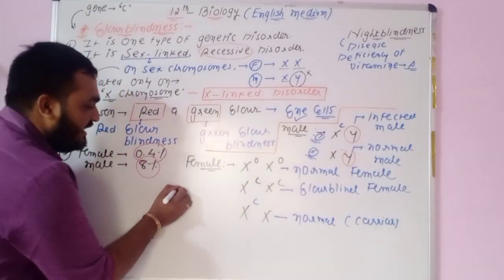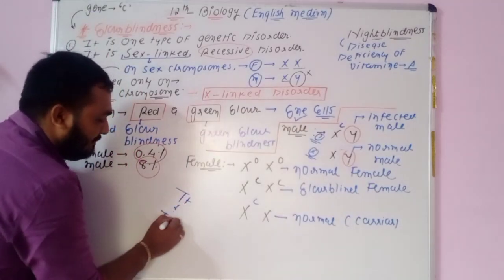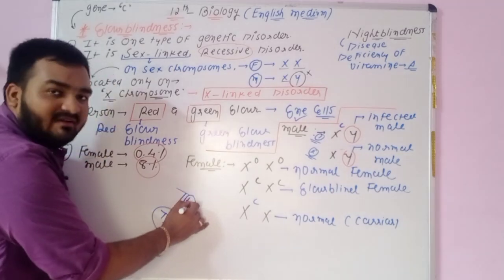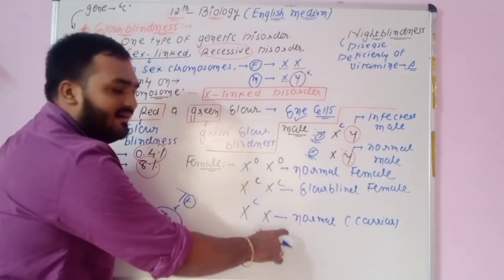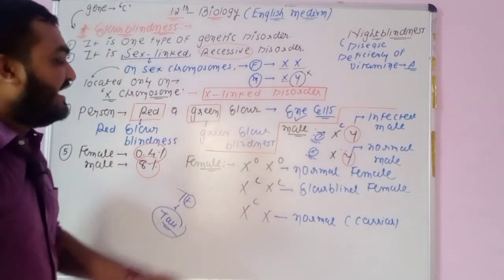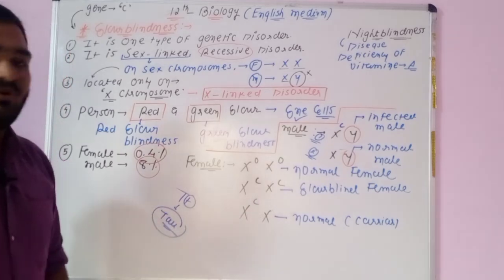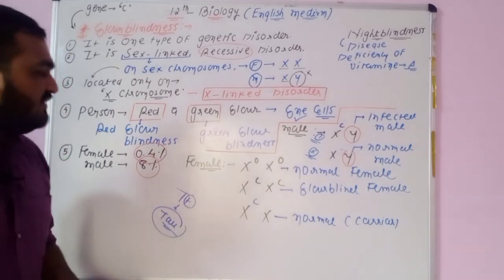For example, capital T, small t gives a tall plant, but this plant has the small t. It is a normal female, but a carrier, because this female has the gene for color blindness, which is small c. So this condition is important.